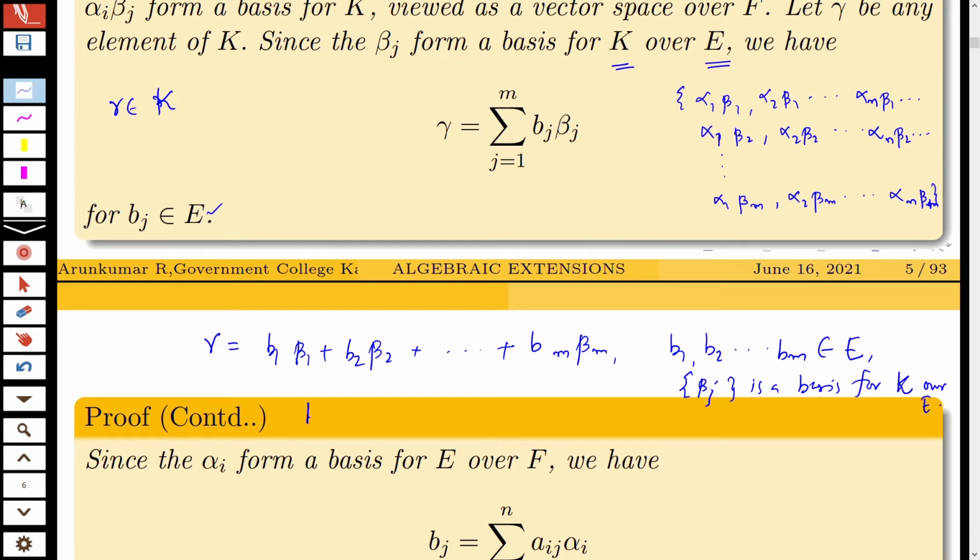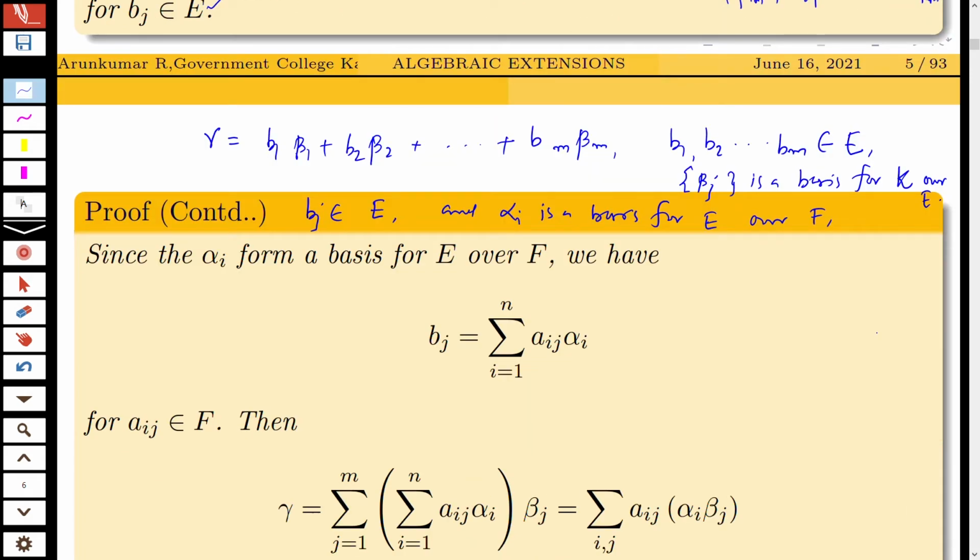Now you know that each b_j belongs to E, and alpha_i is a basis for E over F. Therefore, you can write b_1 as a_11 alpha_1 plus a_21 alpha_2 plus etc. plus a_n1 alpha_n.